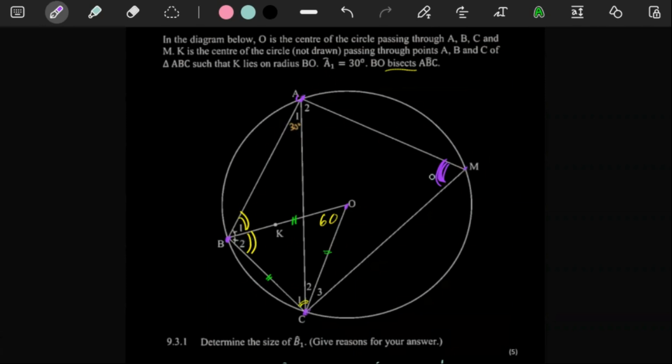Opposite angles of a cyclic quad add up to 180. We already know what this angle is. This is 60 plus 60, that's 120. So 120 plus this angle should give us 180.